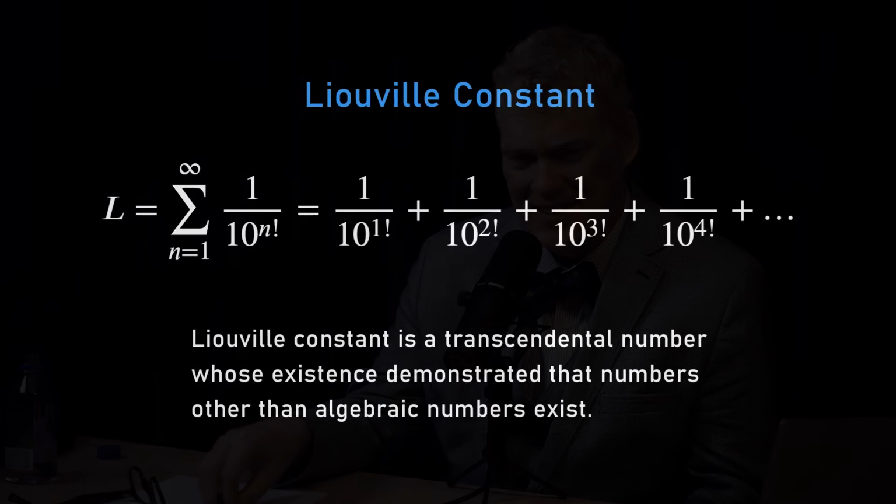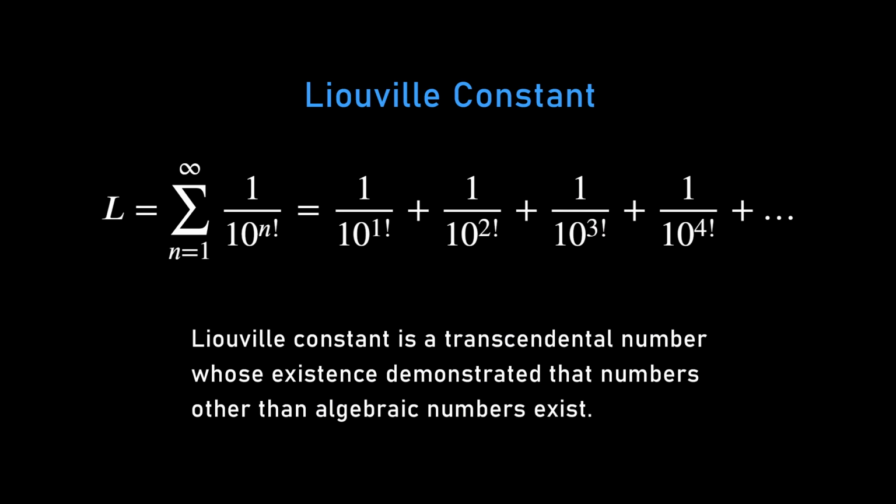So it was Liouville who first proved that there are transcendental numbers, and he exhibited a very specific number that's now known as the Liouville constant, which is a transcendental number. Cantor also famously proved that there are many, many transcendental numbers. In fact, it follows from his argument on the uncountability of the real numbers that there are uncountably many transcendental numbers. So most real numbers are transcendental.